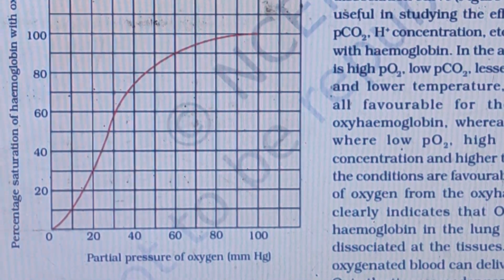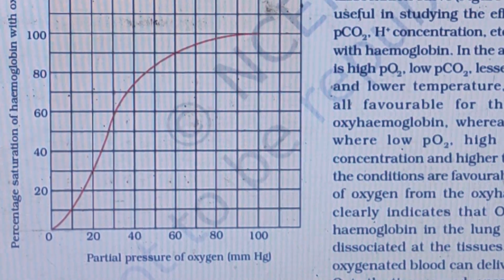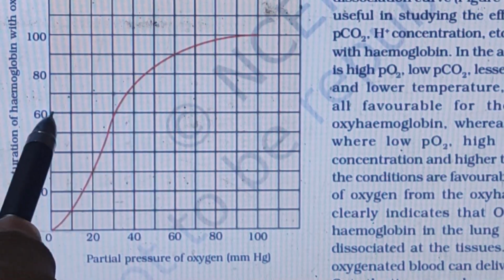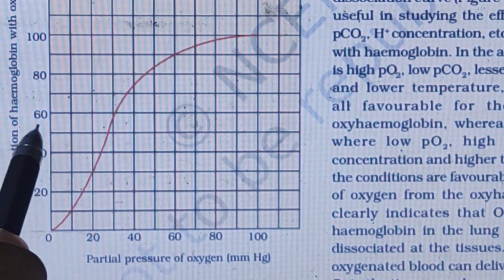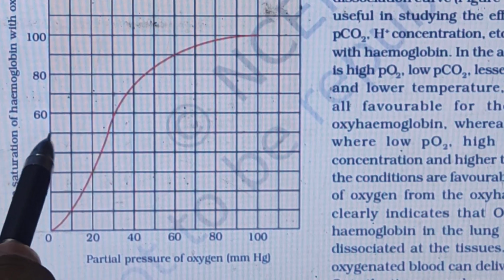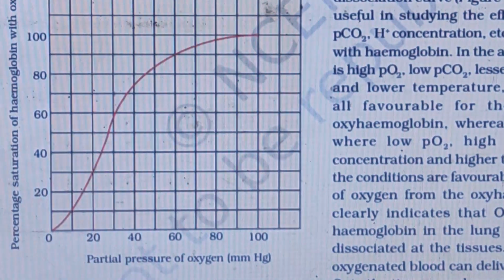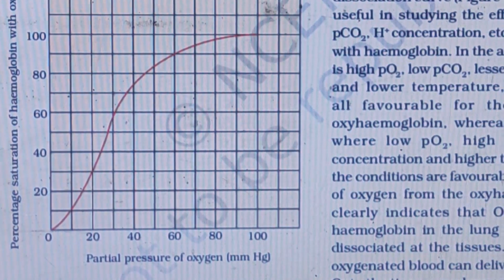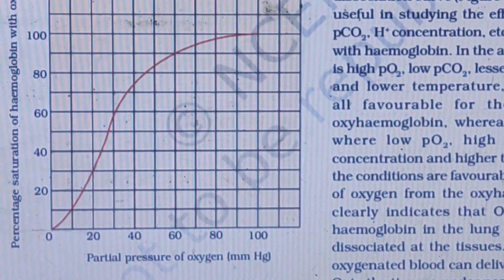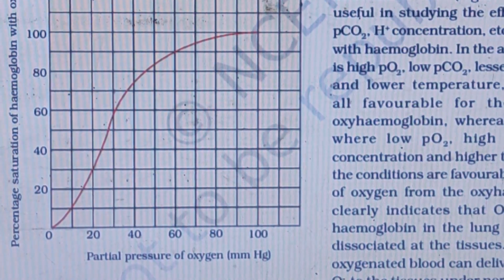And the second type of model they can ask is: at 50% saturation, what is the partial pressure of oxygen? At 50% saturation, what will be the partial pressure of O2? That is nothing but approximately 30. Approximate questions like that they can ask. This is how the topic is finished.